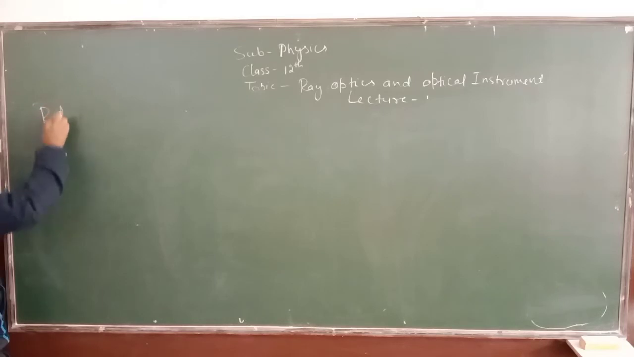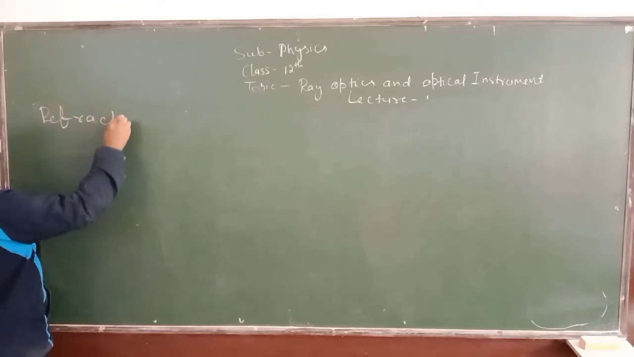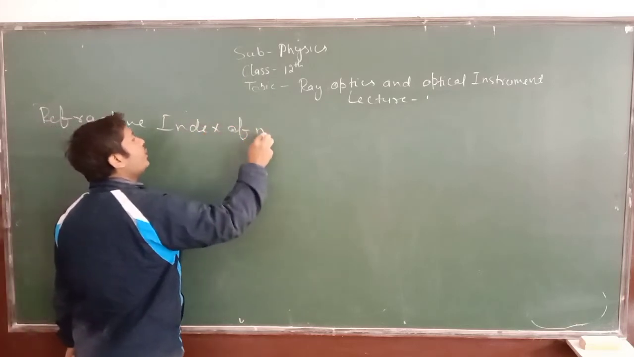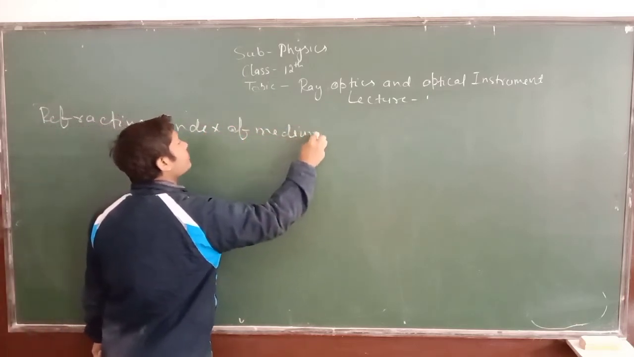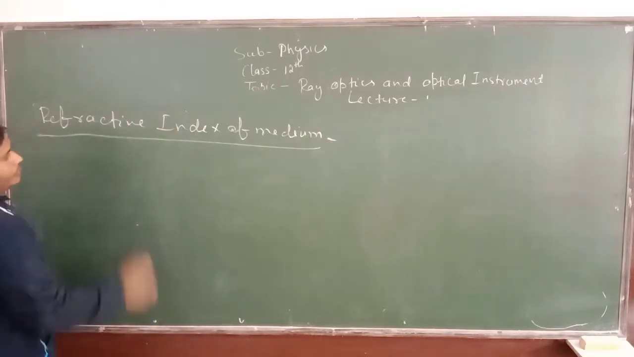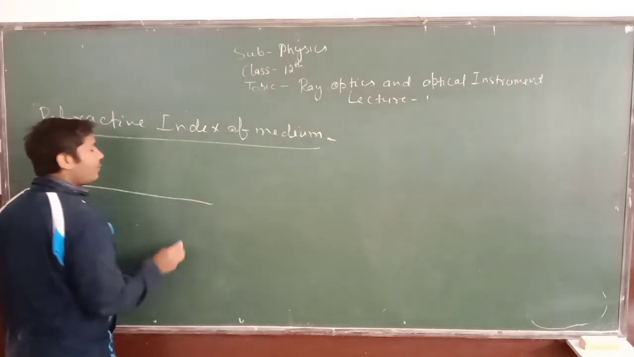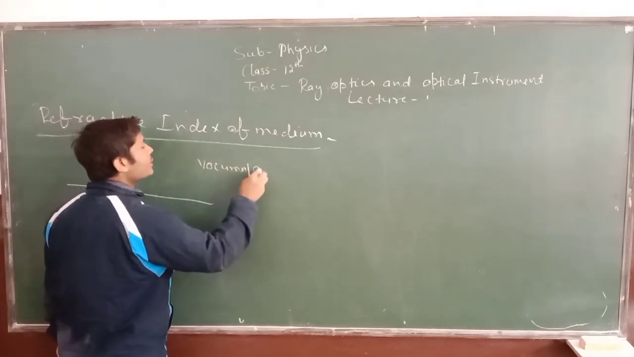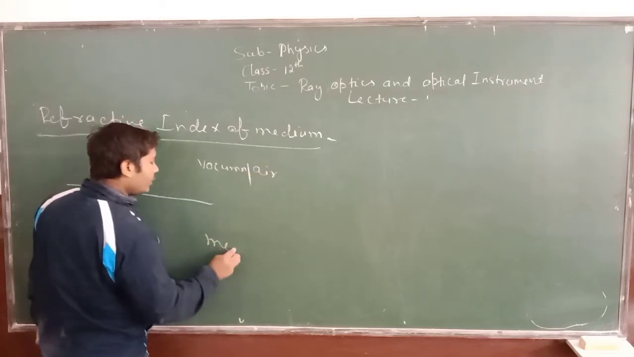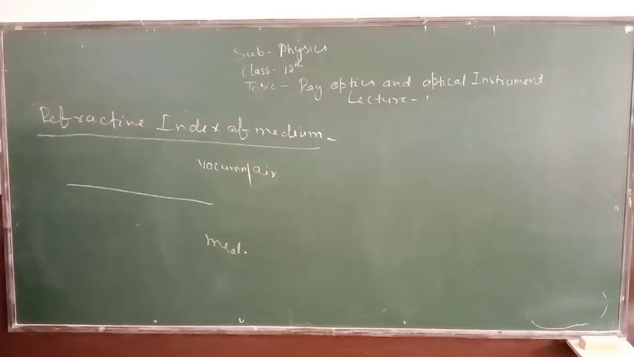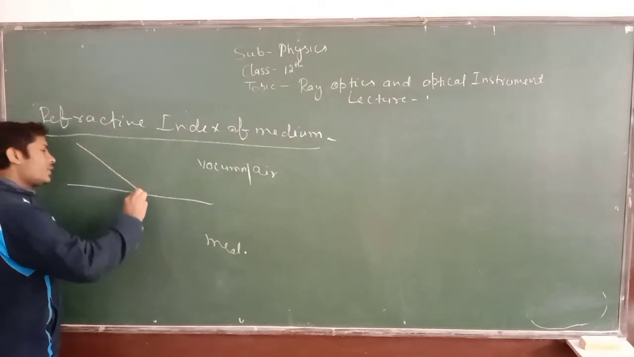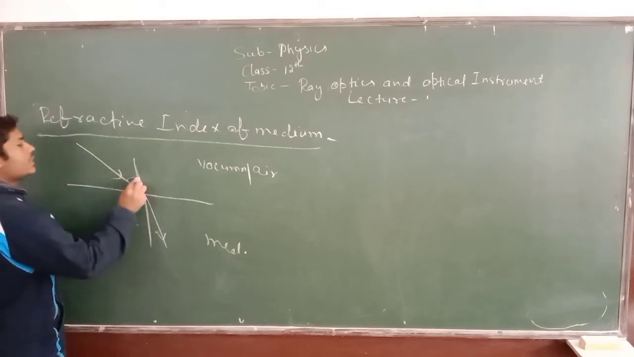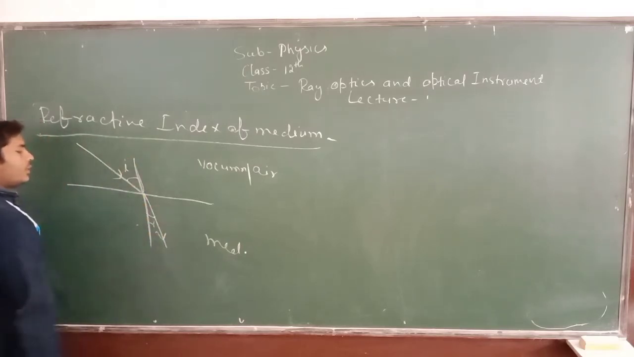Refractive index of medium. Let us suppose a ray of light is coming from vacuum. Let us suppose the first medium is vacuum or air, and the second is any medium. So this is your incident ray and this is your refracted ray. This is the incident angle I. This is the angle of refraction.